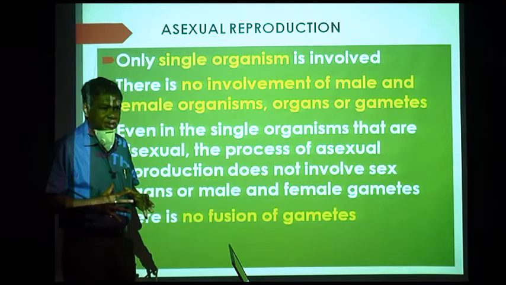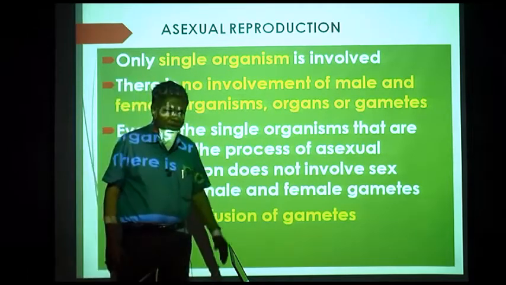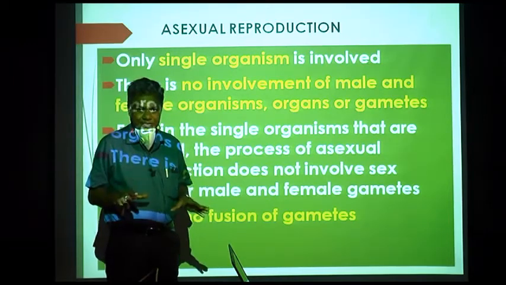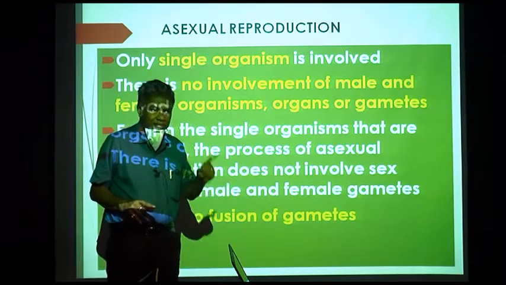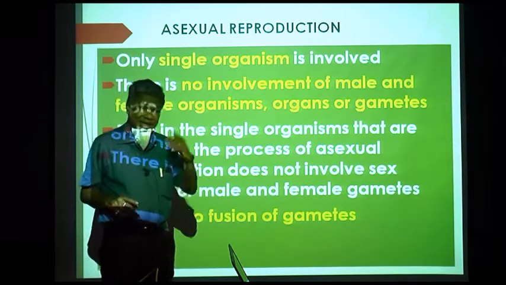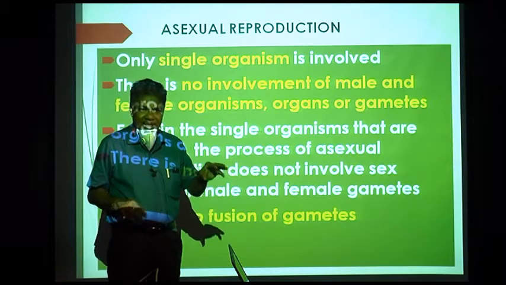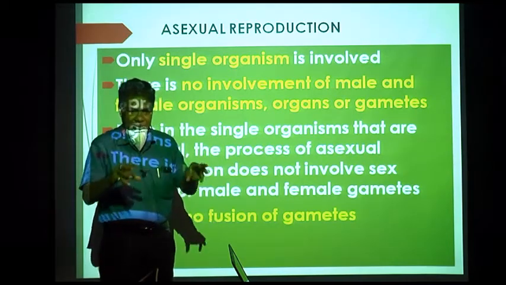Sexual reproduction is the condition where the organism has to form gametes. Example of gametes: sperm, male gamete, and egg, female gamete. In case of plants, male nucleus and egg, mostly male gamete and female gamete.